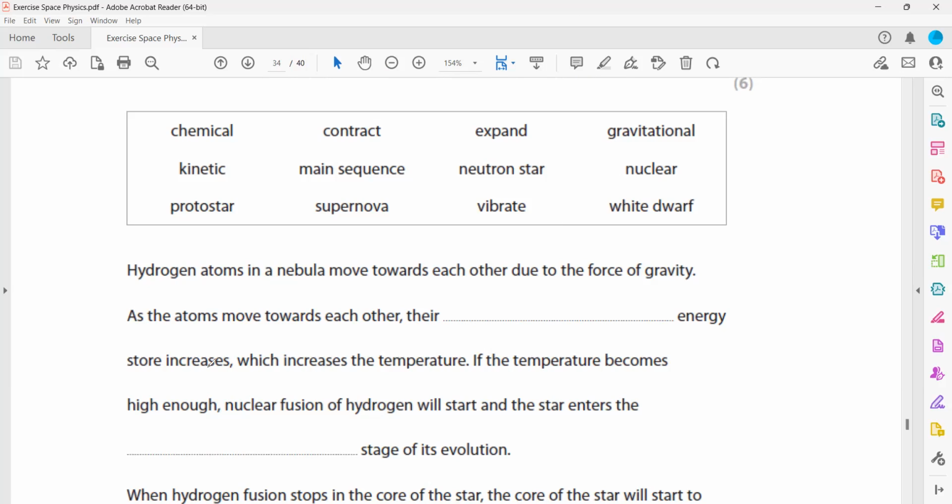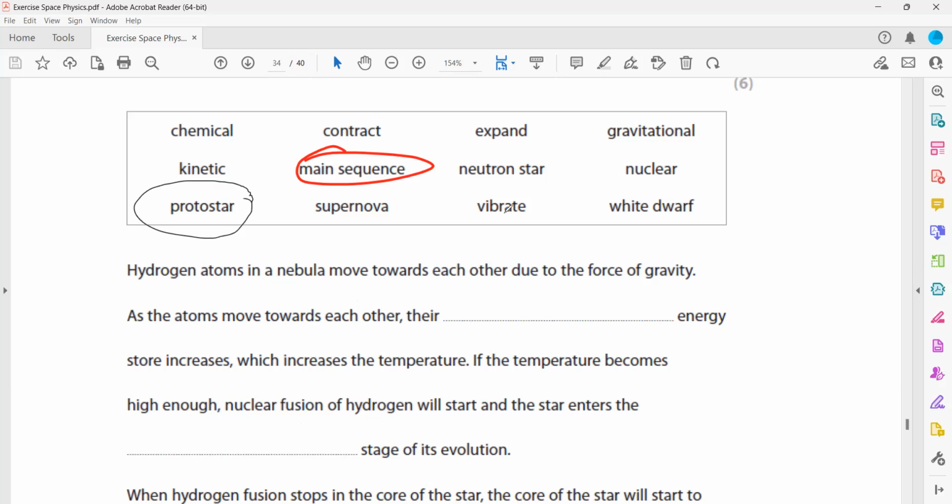If the temperature becomes high enough, the nuclear fusion of hydrogen will start and the star enters the dash stage of its evolution. Which stage of evolution is it? The second blank. Which stage of evolution do they enter? Is it a protostar or a main sequence?